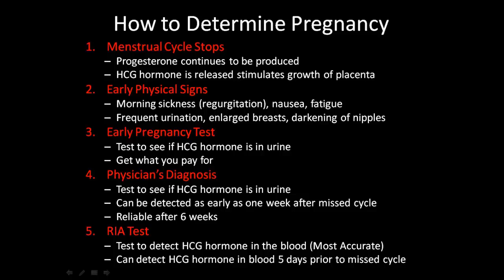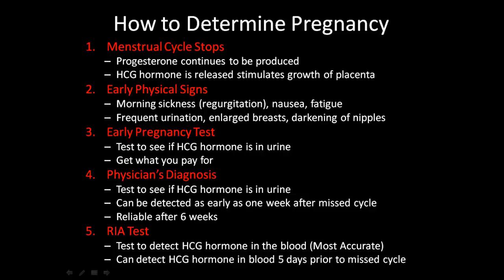Number 4, a physician's diagnosis. It's a test to see if your HCG hormone is in your urine. He's going to mix the chemical directly with your urine. It's the same chemical that's in the pad of the EPT test. This is a little bit more reliable, and we can actually tell whether or not you're pregnant for sure after 6 weeks.